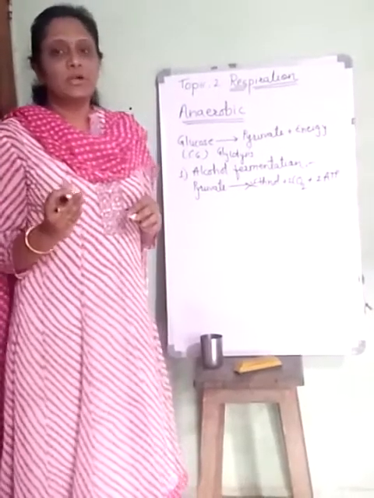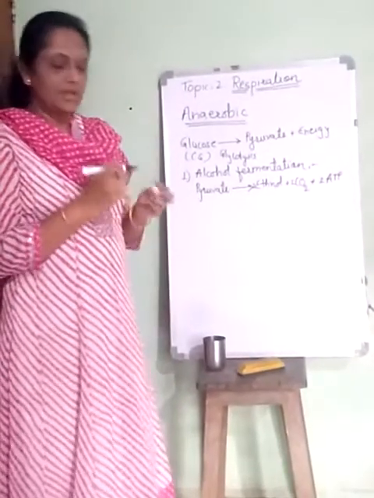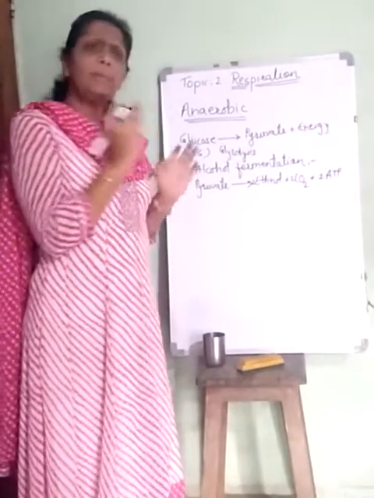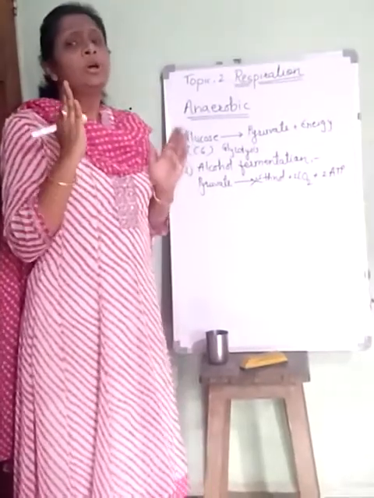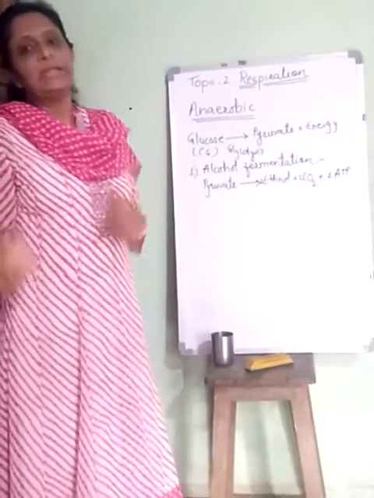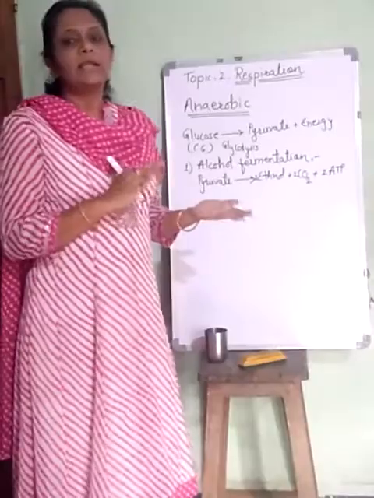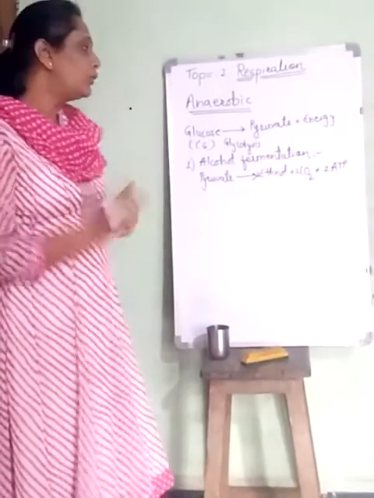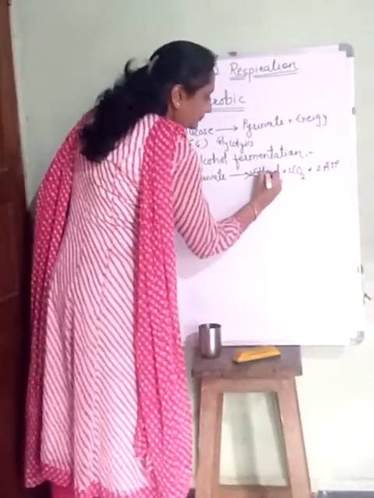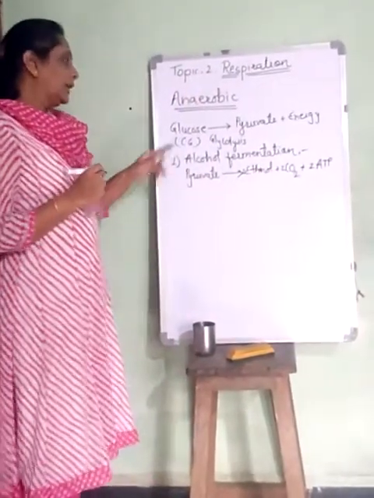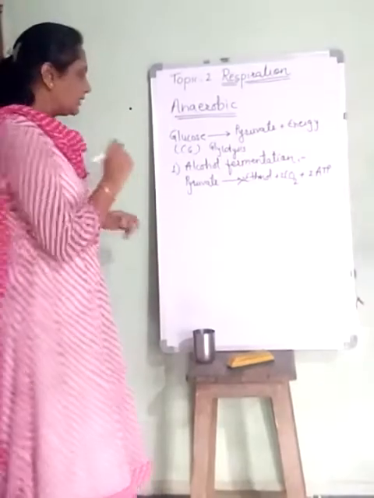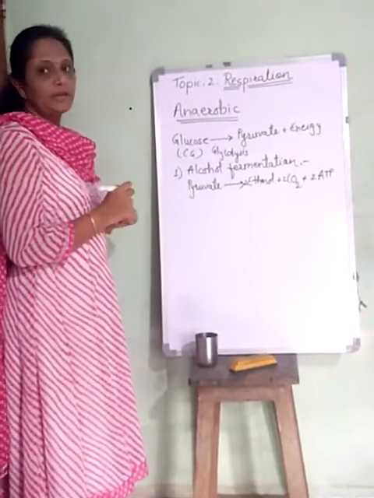During these processes, yeast cells are used, and they break down the glucose into ethanol, carbon dioxide and ATP molecules, and these ATP molecules are used by the yeast cells for growing purposes. And this is how the process of alcohol fermentation takes place. So this is one type of anaerobic respiration.